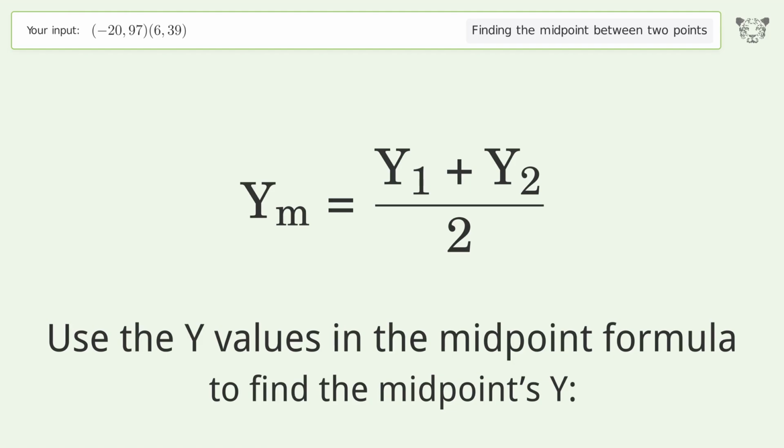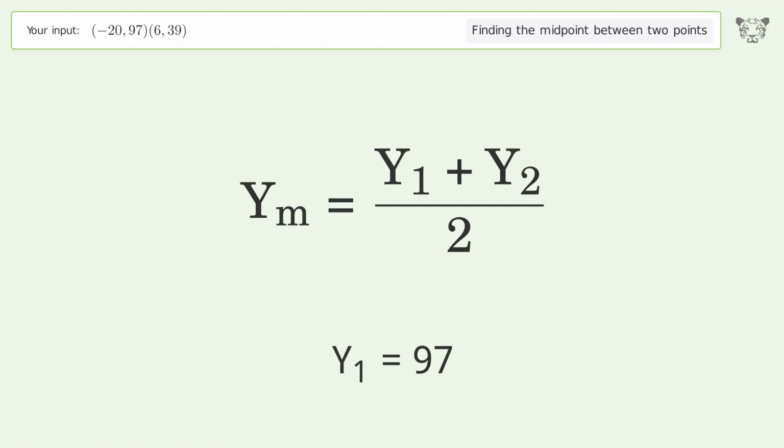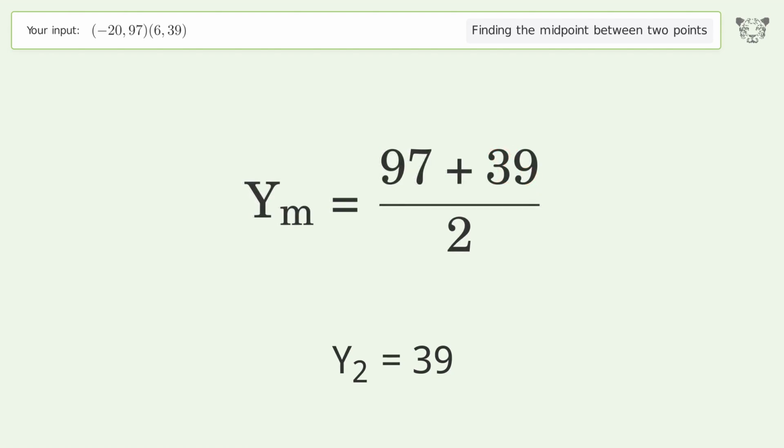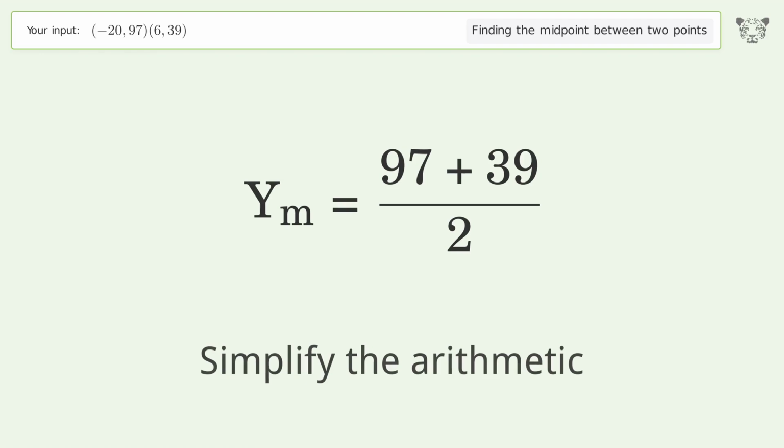Use the y values in the midpoint formula to find the midpoint's y. y1 equals 97. y2 equals 39. Simplify the arithmetic.